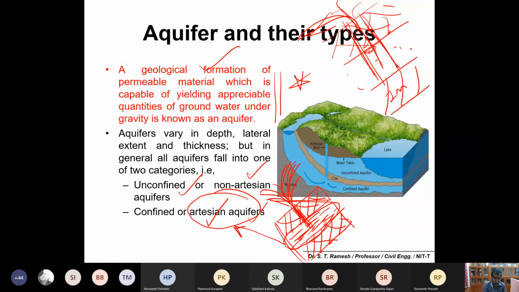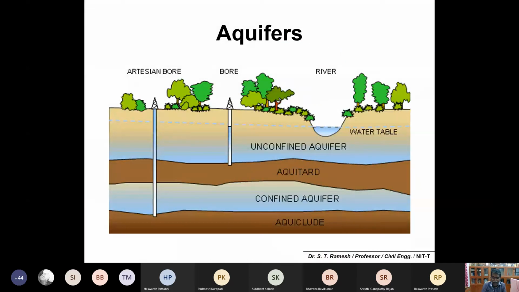Okay, two impervious layers. These are impervious layers, and you have a confined aquifer. It is okay? Yes, sir. Now if I open here, water will be coming out very freely. I need not require anything. You could see the color, no? You could see this blue color. Water will be freely flowing. Have you got my point?